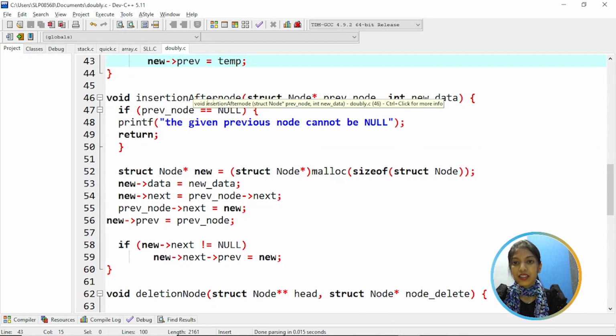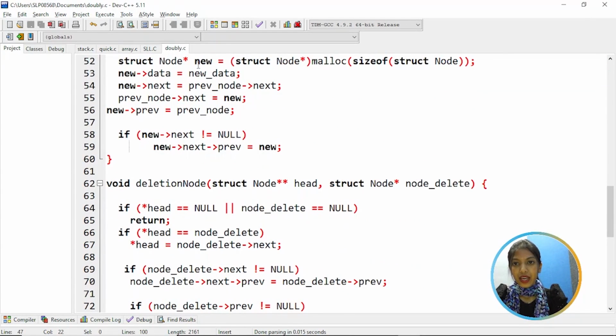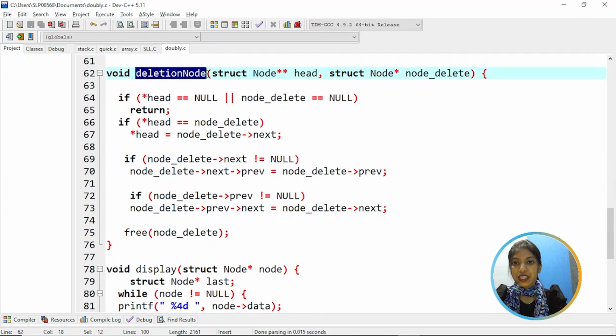And coming to insertion after a node, we are specifying the position here. If the previous node is equal to null, then the given previous node cannot be null. Again, creating a new node and assigning a value to it. Now the previous node's next is assigned to new next, and the new node is assigned to the previous node's next. The new previous is equal to the previous node. If the new node's next part is not null, then the new node's next node's previous is assigned to new.